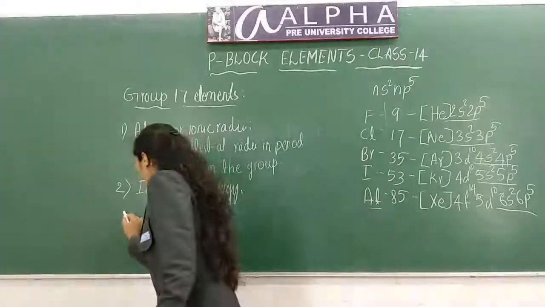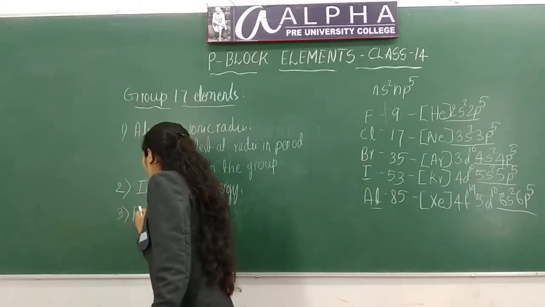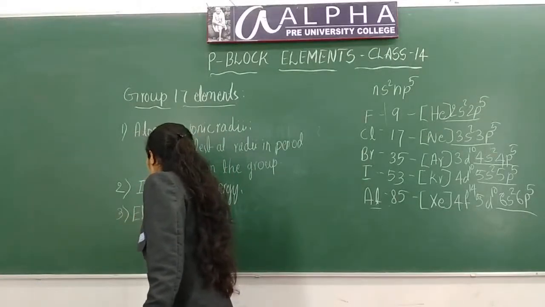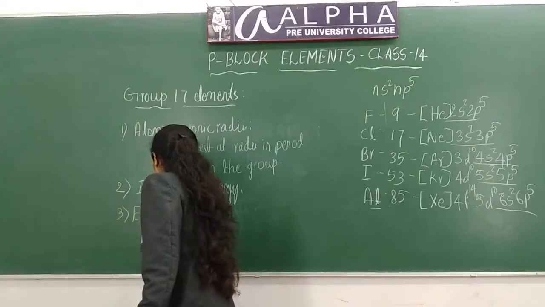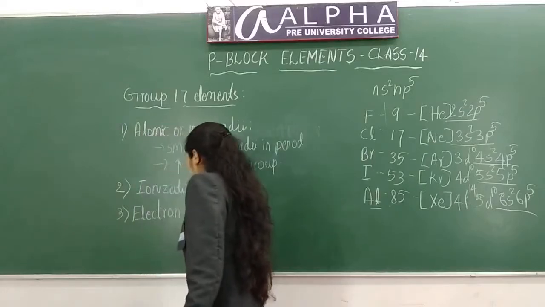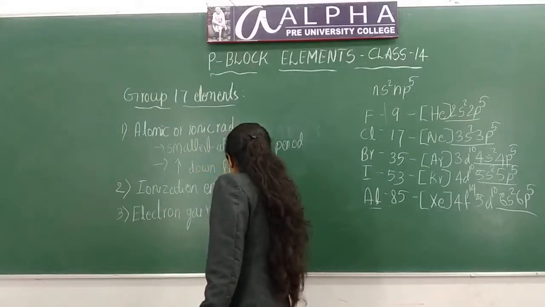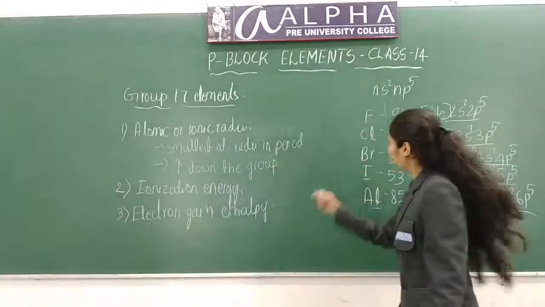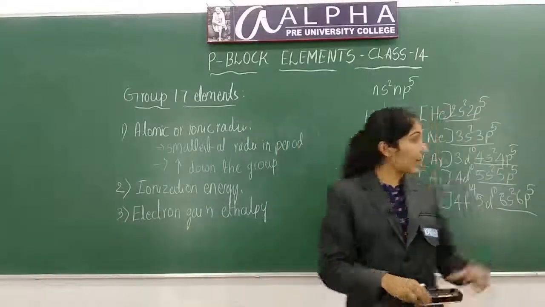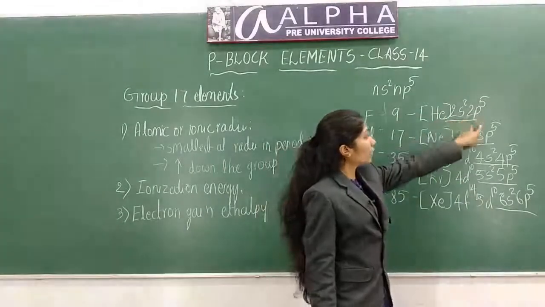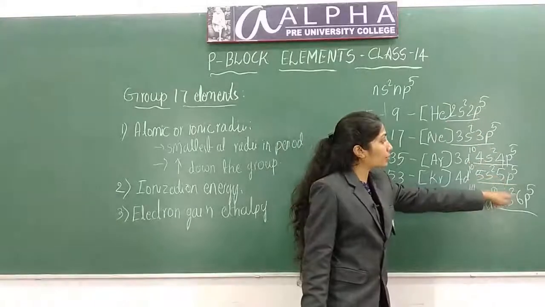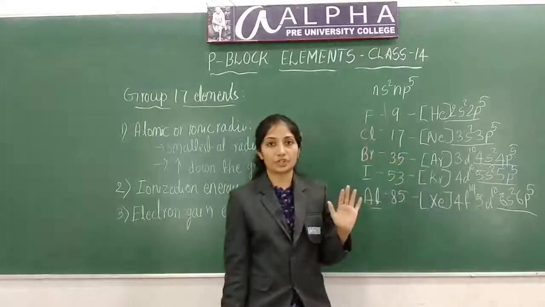Next one is electron gain enthalpy. You can see here, all these elements require one electron to reach the next noble gas configuration.